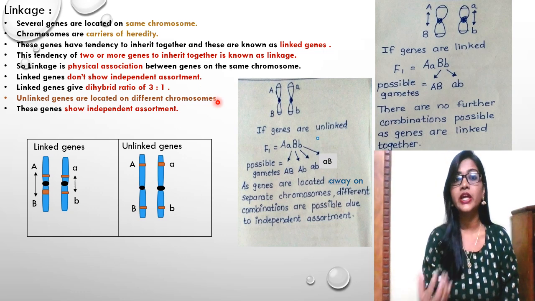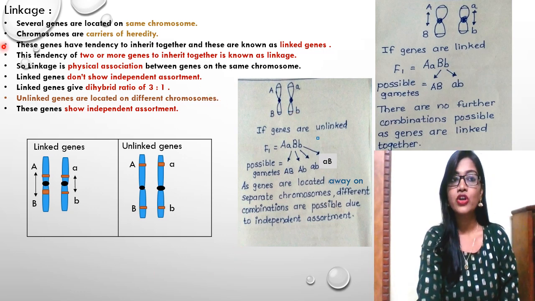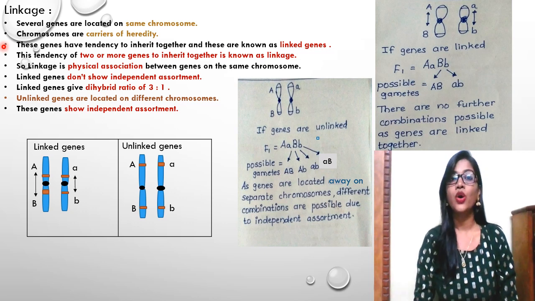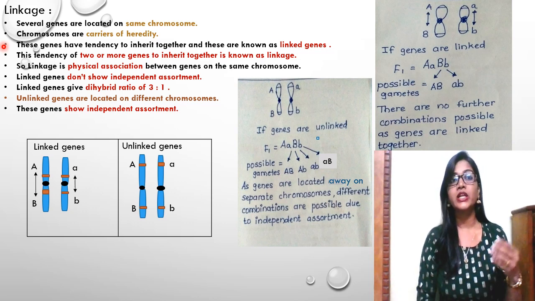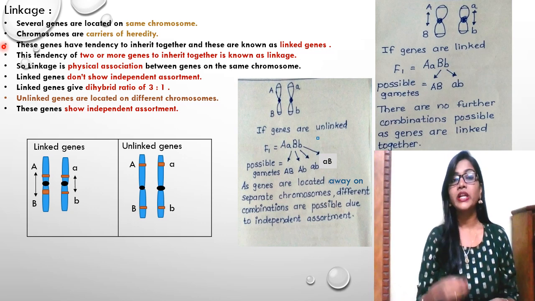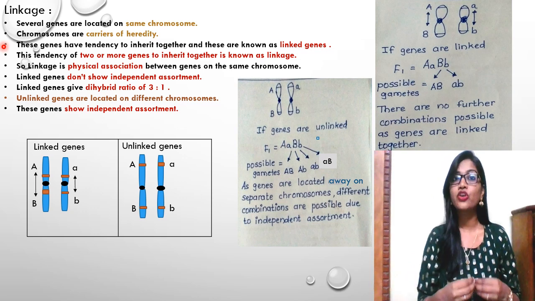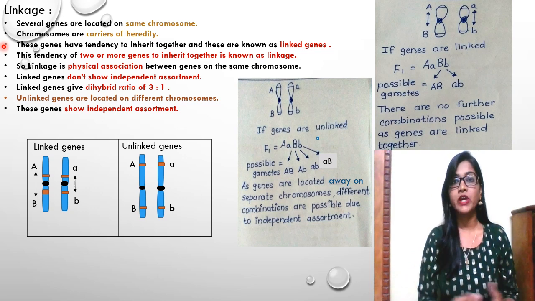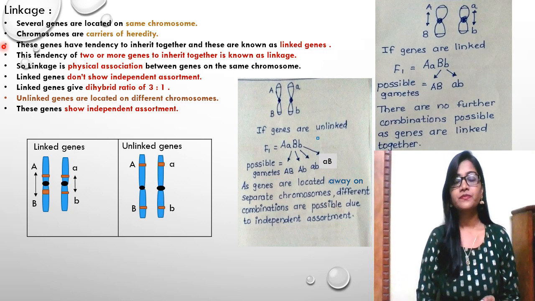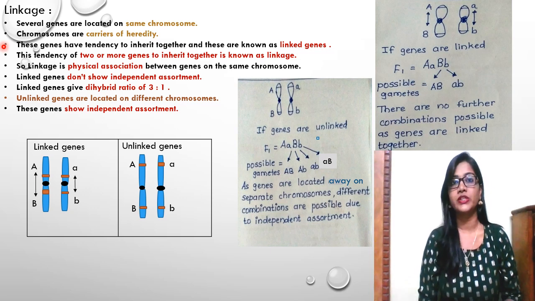We have studied independent assortment, if you remember, in the dihybrid cross of Mendel's third law. In that we studied that yellow round and green wrinkled seeds, when the two plants were crossed, right? If you remember, the recombinations were plenty. The genotypic ratio showed a large number of variations.